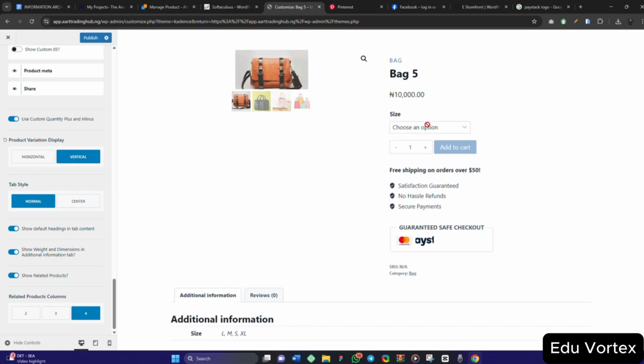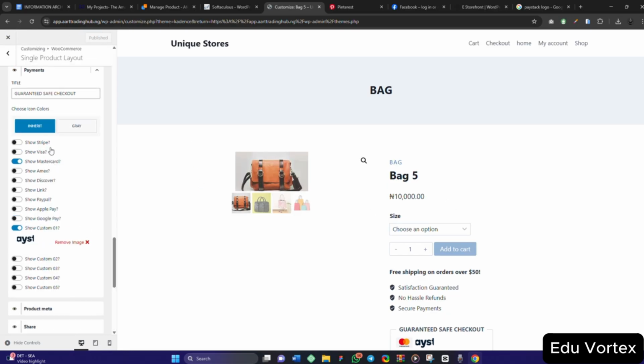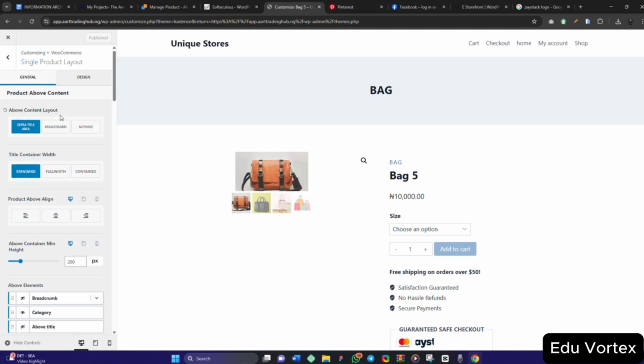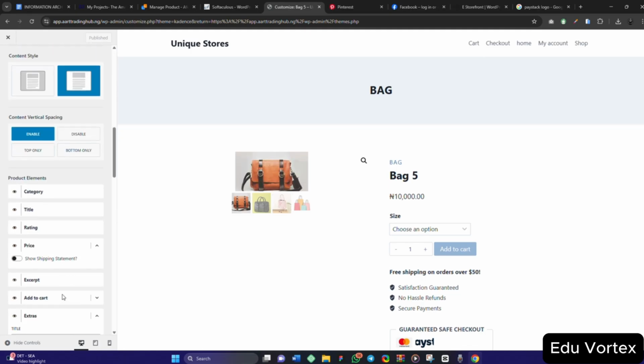So let me click on vertical. Let's use the vertical option. It will show like this. Exactly, this is what I'm looking for. So that is it. That's the single product page. That is exactly how it works. That's how it looks.